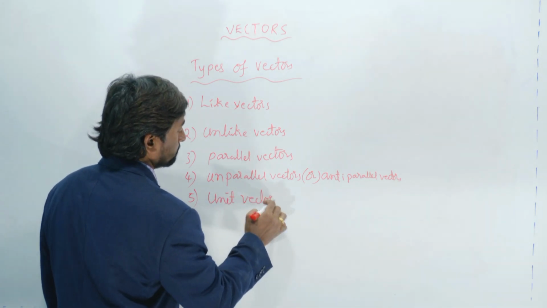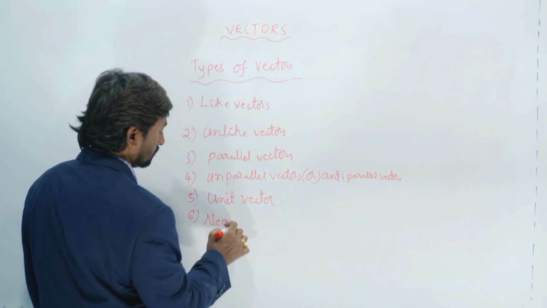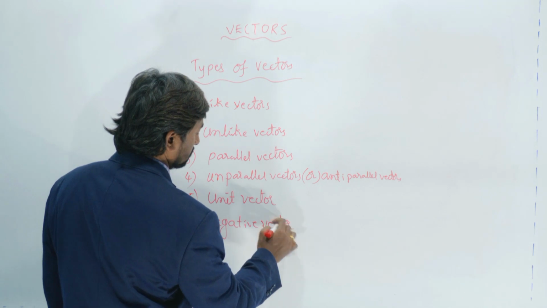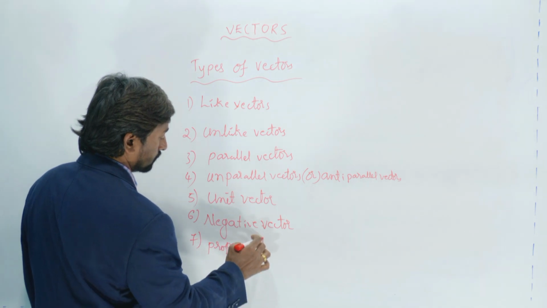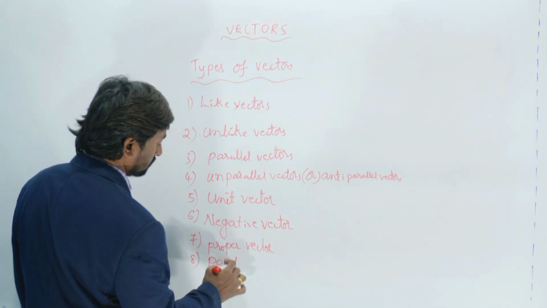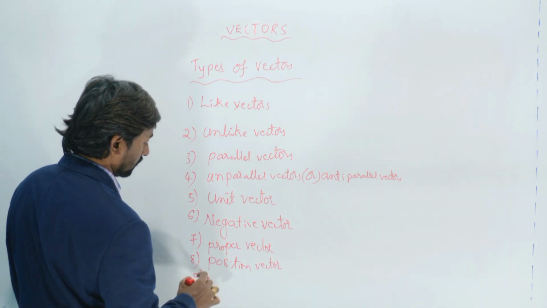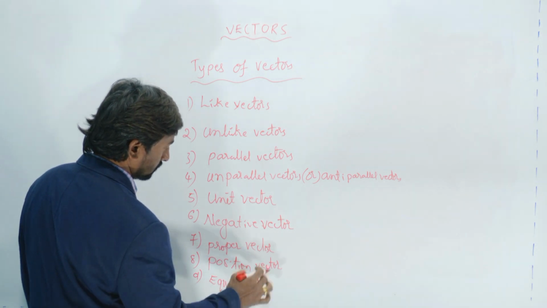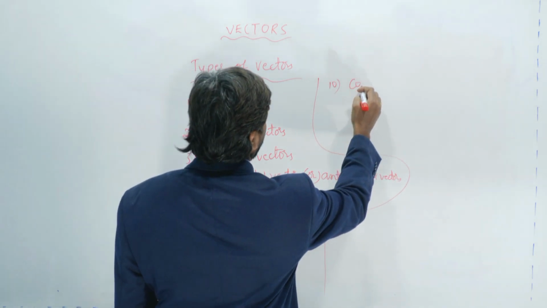Next we have the negative vector. The seventh one is the proper vector. The eighth one is the position vector. The ninth one is equal vectors. The tenth one is collinear vectors.